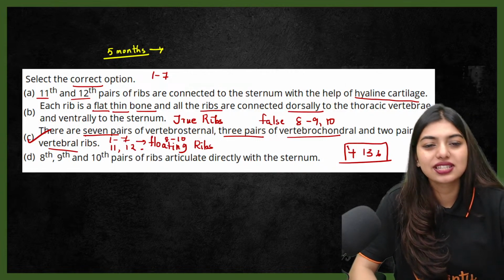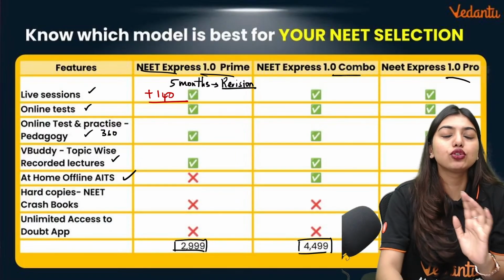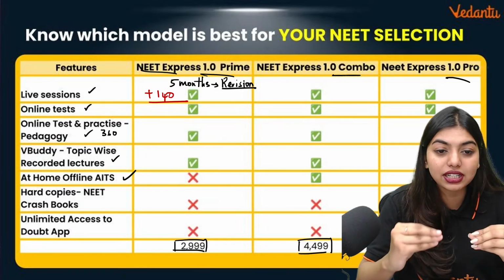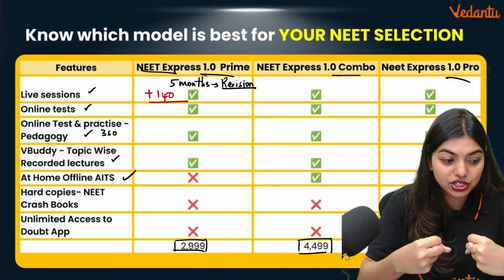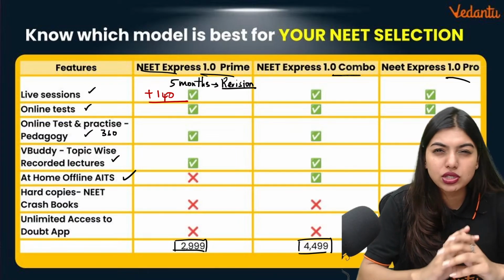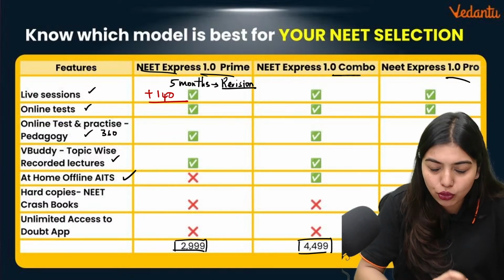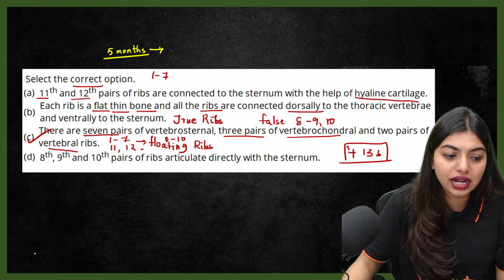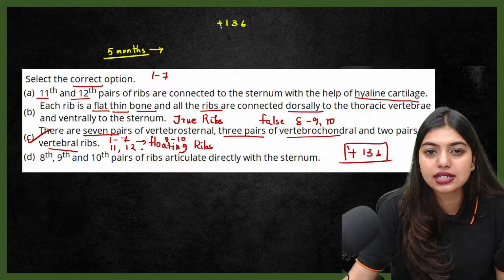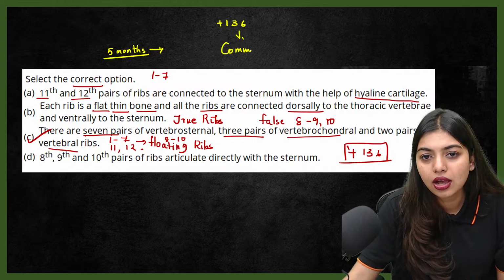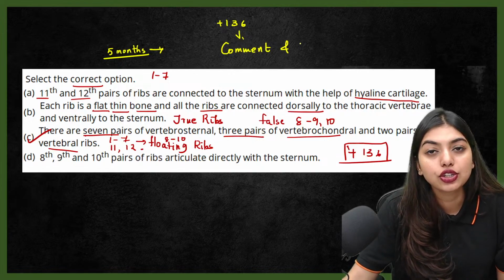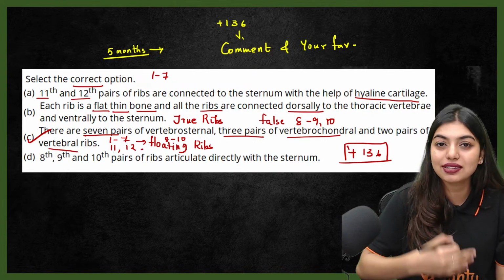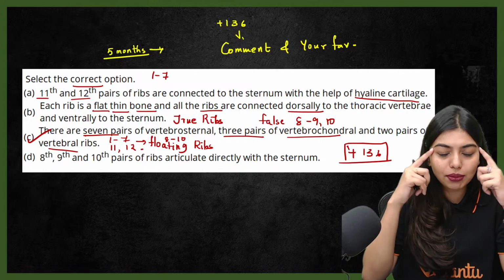This is the last question for today, and this is for all of you who want to join the 5 months course. I hope all of you enjoyed the class. I really enjoyed the class. Students, we have solved almost 34 questions, and we are at the score of 136, which is a very great score. That means you have practiced enough questions. Those who got 136, comment down your marks and tell me your favorite part of my class. It boosts my mood and feels very nice when you comment, and you will remember to come back to the class as well.